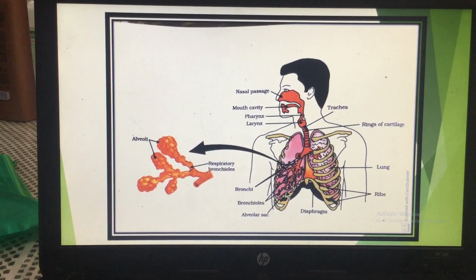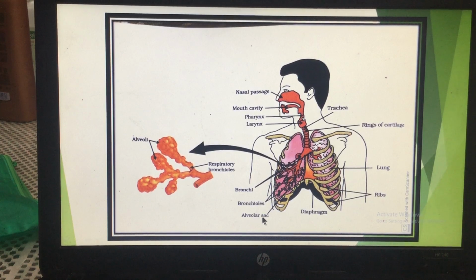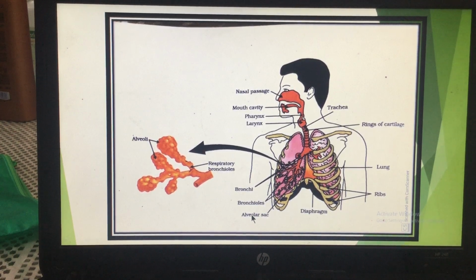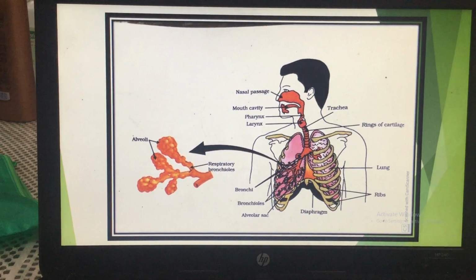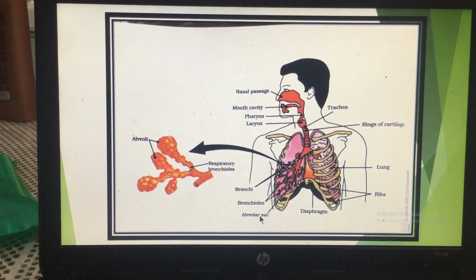Again these bronchioles, ये जो bronchioles हैं, they further divide into very very small sac-like structures which are known as the alveolar sacs. So these alveolar sacs are the surface area. Through the surface area of these alveolar sacs, the exchange of gases takes place between the blood and the air which is present inside the alveolar sac. Through the surface of the alveolar sac, the oxygen goes inside the blood, because these alveolar sacs are surrounded by blood vessels or the blood capillaries.